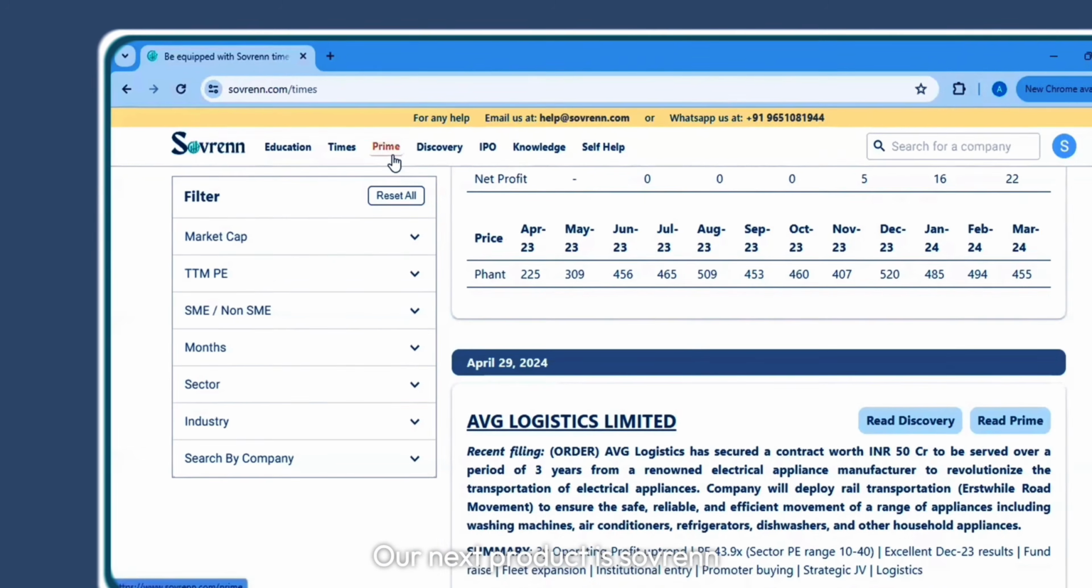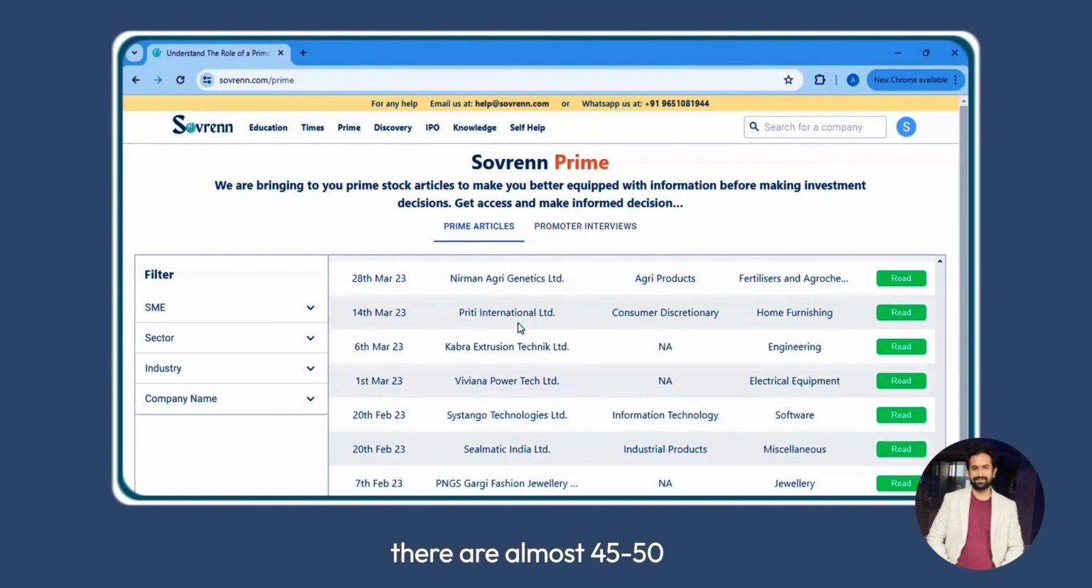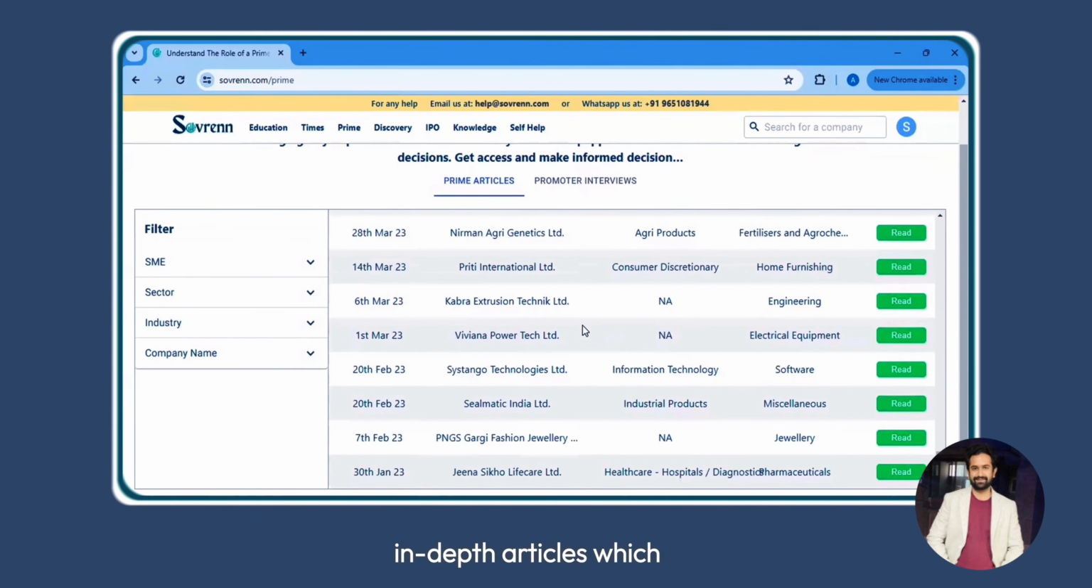right? Our next product is Sovereign Prime. In Sovereign Prime, there are two parts. One is the in-depth Prime article where we cover select companies and write in-depth articles about them, and we also meet promoters. We do promoter interviews and publish what the promoters say about their company. So you can see there are almost 45-50 in-depth articles which have been written.